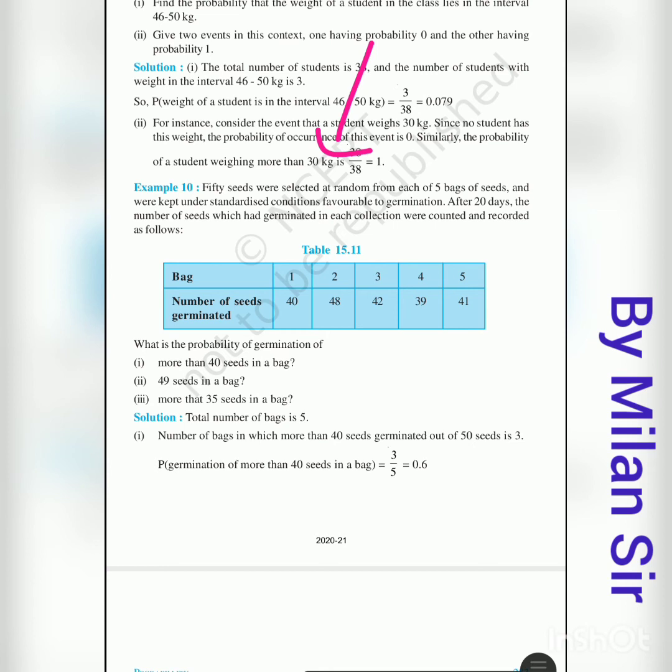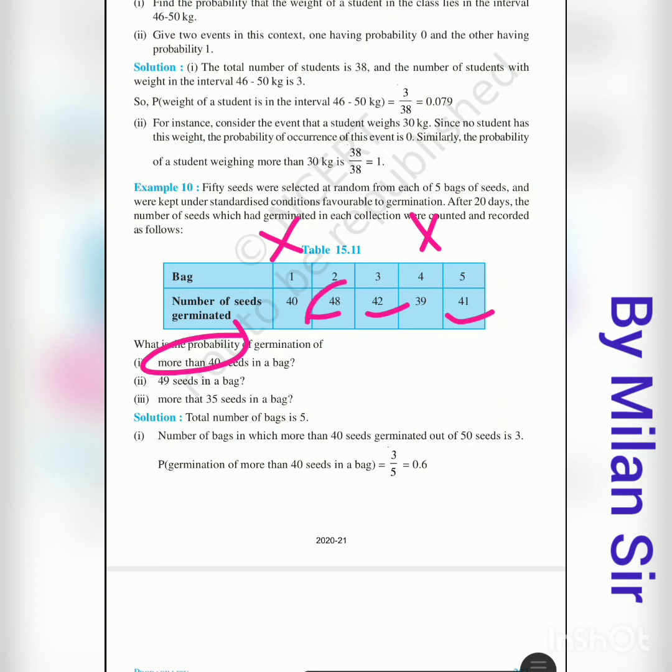First of all, for more than 40 seeds, 5 bags are there, so total outcomes is equal to 5. Now for the first question, more than 40. 48 is more than 40, 42 we need to consider, and 41 we need to consider. Here we cannot consider 40 because we want more than 40. And 39 is less than 40, so these 2 bags we do not consider.